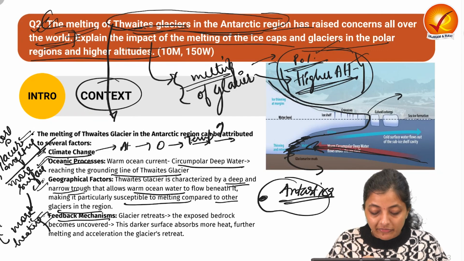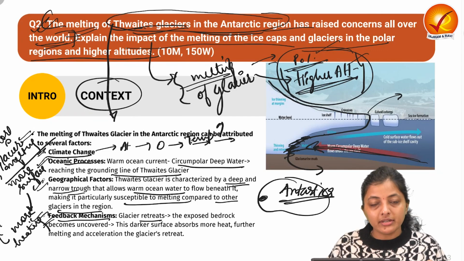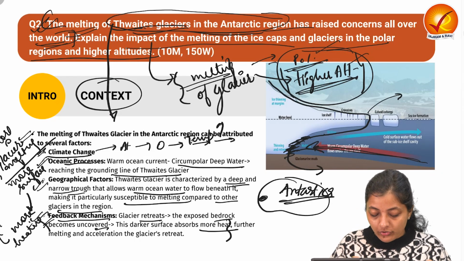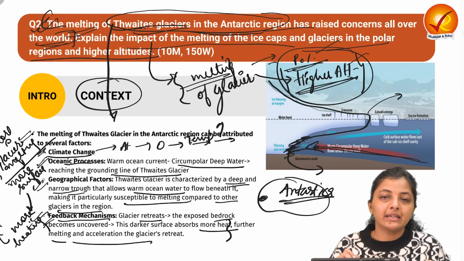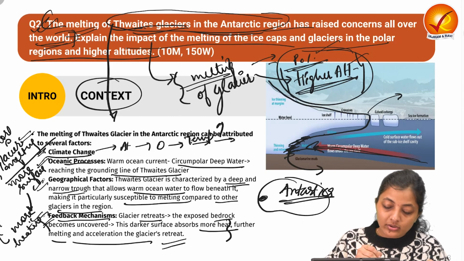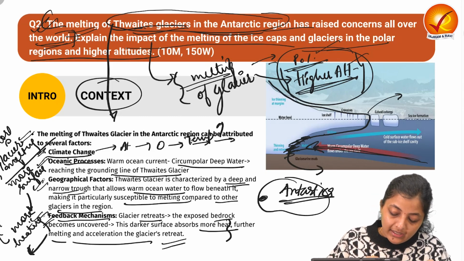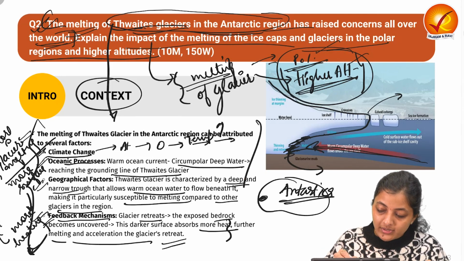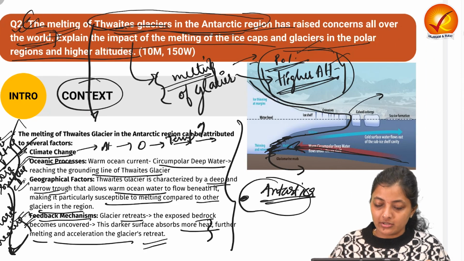So this is the feedback mechanism: glaciers are retreating, exposing more surface, that darker surface absorbs more heat, accelerating the melting and retreat of the glaciers. This is why Thwaites Glacier is melting at an exaggerated rate. So you can use some of this context in the introduction.